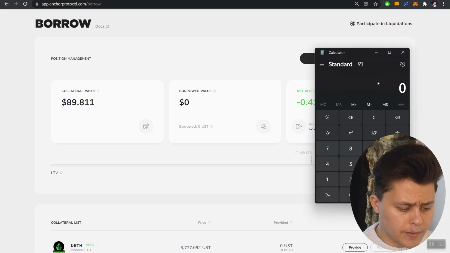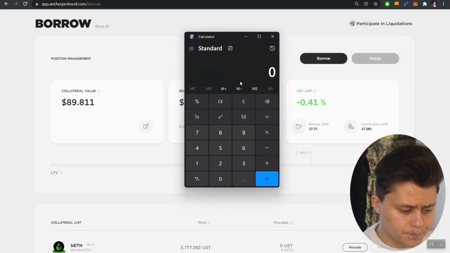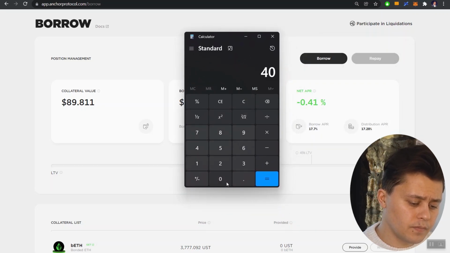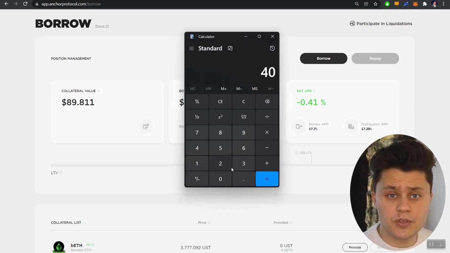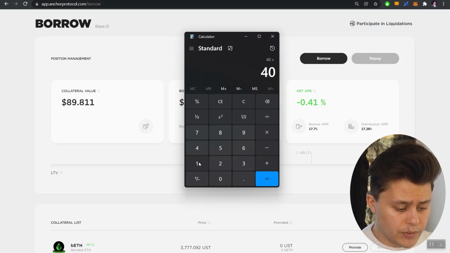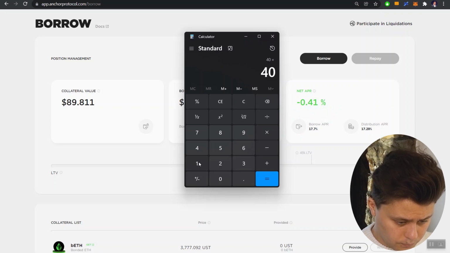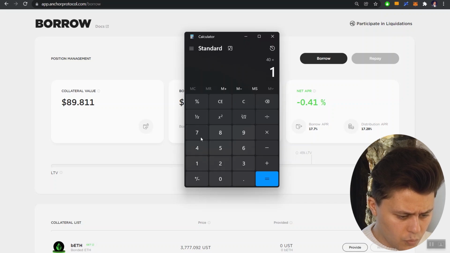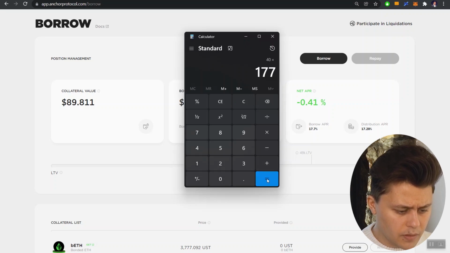So we can do some math here. Bring up a calculator here, and we're going to take that $40 that we would be borrowing, and multiply it against the interest that we would have to be paying as a borrower. So 40 times 0.177.